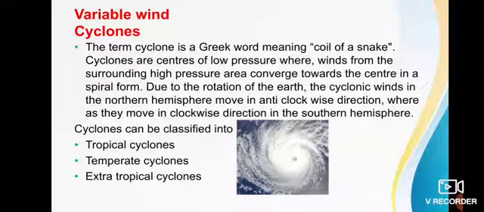Cyclones are usually accompanied by violent storms and bad weather. Their speed is nearly 30 to 50 kilometers an hour. These cyclones can be classified into three: tropical cyclone, temperate cyclone, and extratropical cyclone.